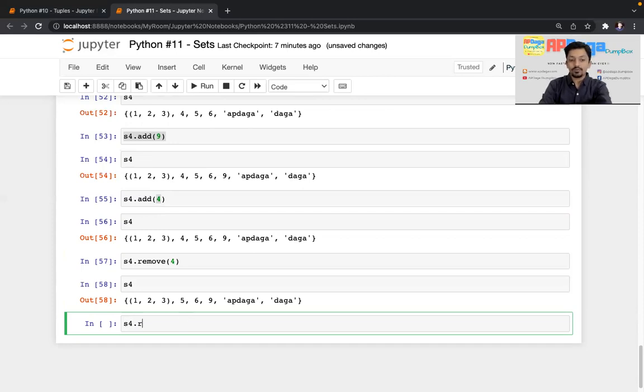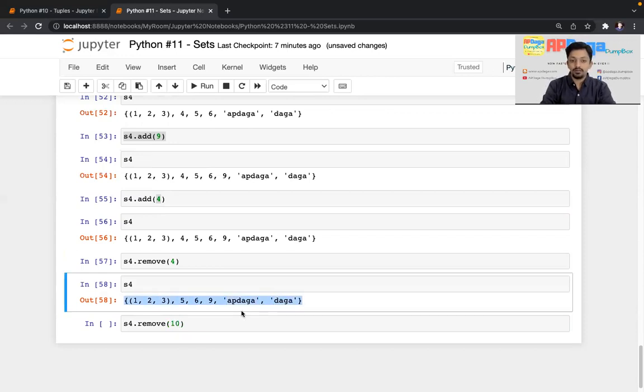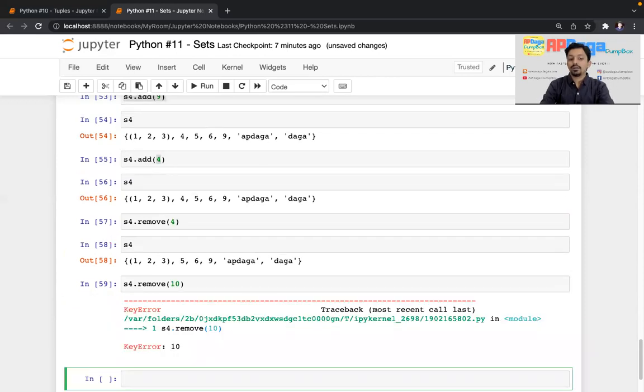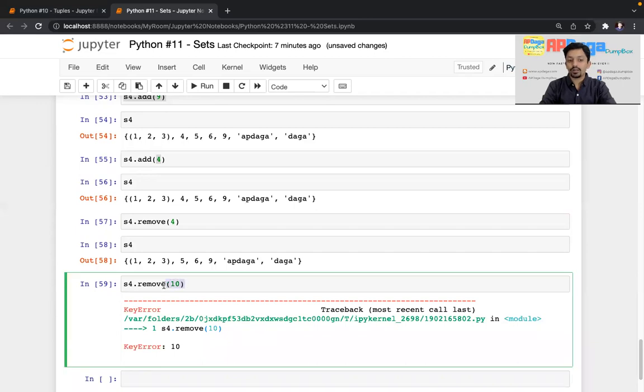S4 dot remove, I'll try to remove an element which is not present in the set. That means I'll try to remove 10. Now you know there is no element 10 present in the set. What happens? It throws an error. Why? Because it cannot remove 10 since it is not present in the set.